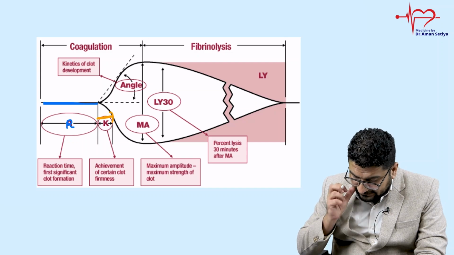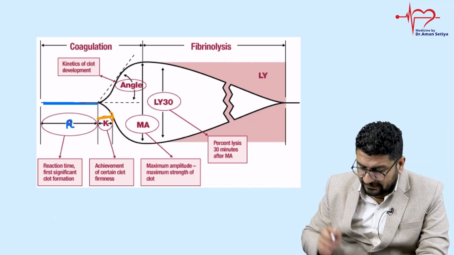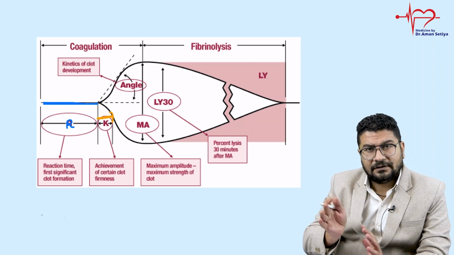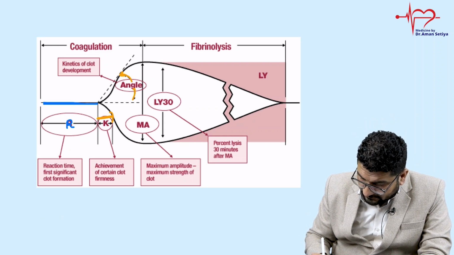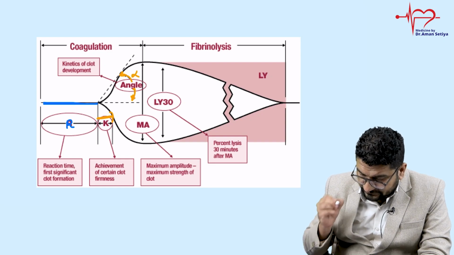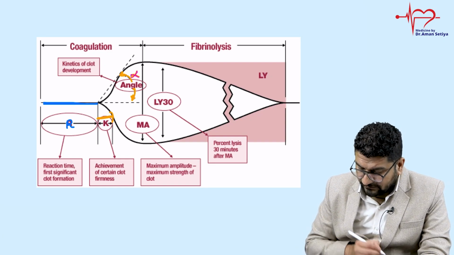Then this angle we can see, which is normally 47 to 74 degrees. So simple, it's 47, reverse it to 74. This angle is called alpha angle.